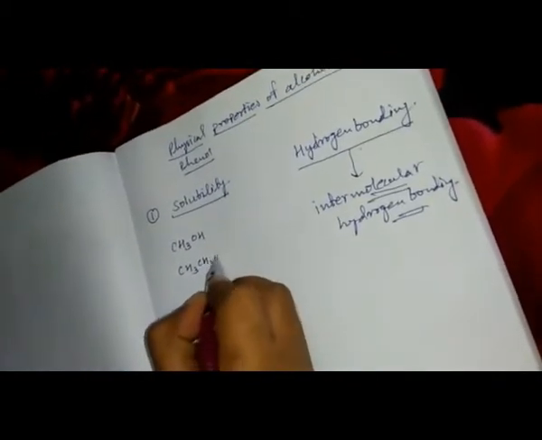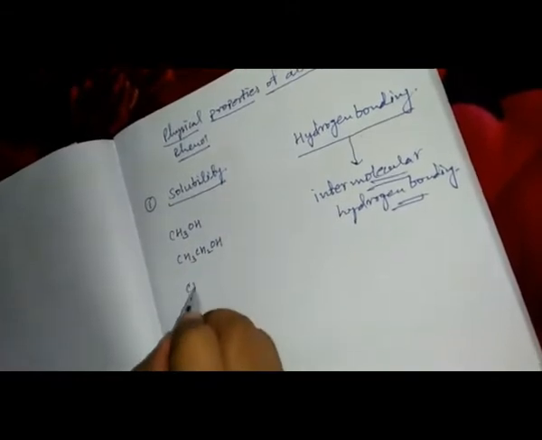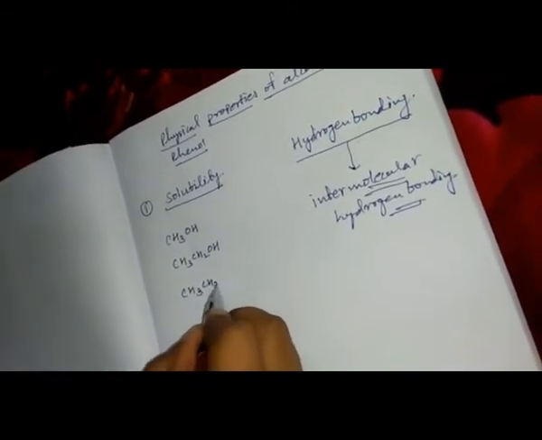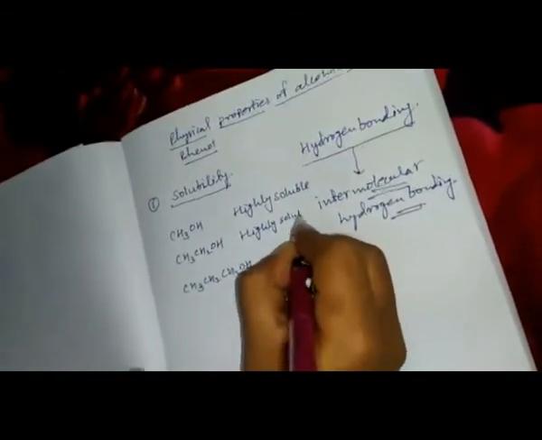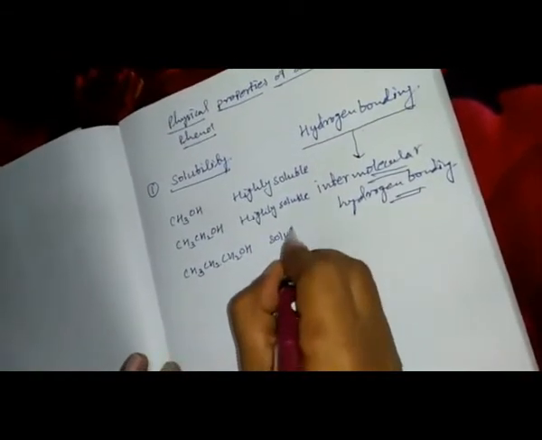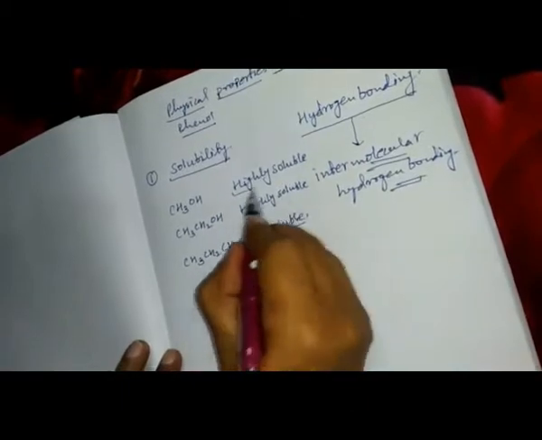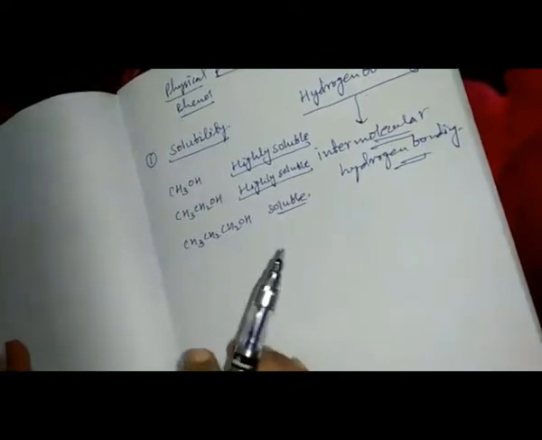Second member is CH3CH2OH. Third member is CH3CH2CH2OH. That is highly soluble. This is also highly soluble. This is soluble. The point is they are highly soluble, meaning in any proportion they can dissolve in water.